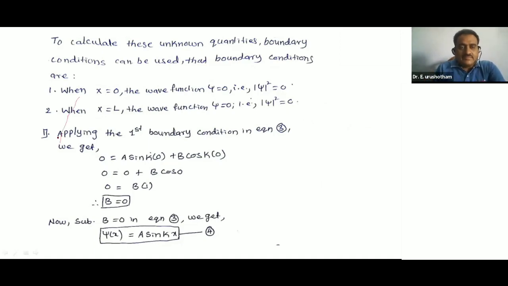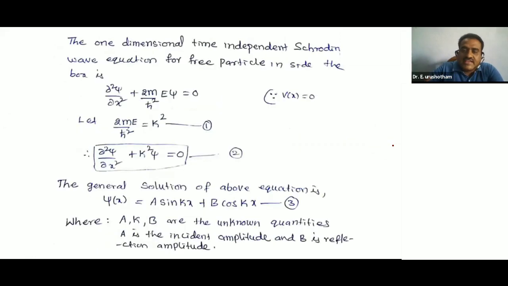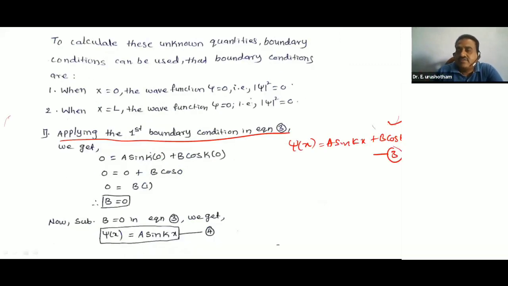So applying the first boundary condition in equation 3. What is equation 3? Psi of x is equal to a sin kx plus b cos kx. You know very well, this is equation number 3, the general solution of equation 2: psi of x is equal to a sin kx plus b cos kx.